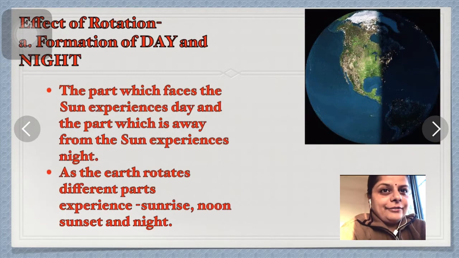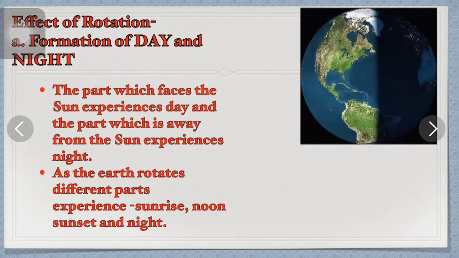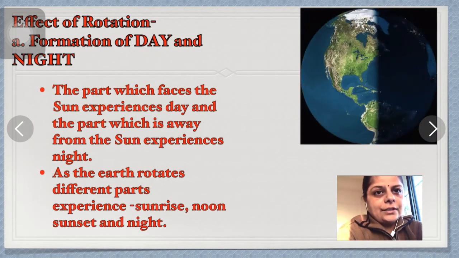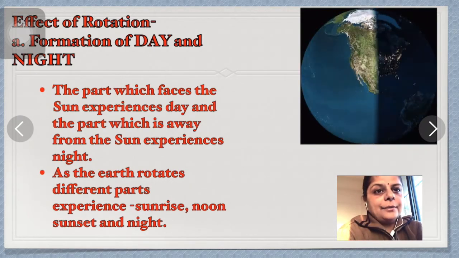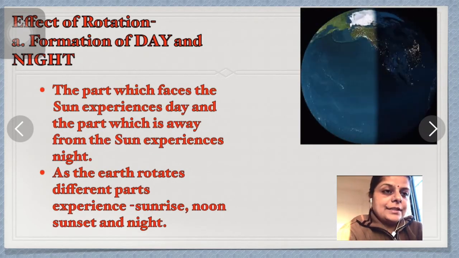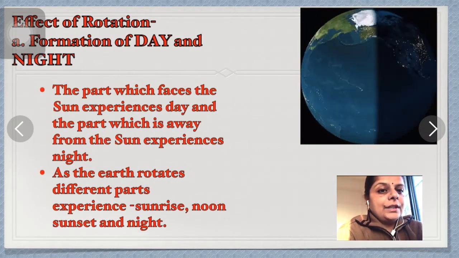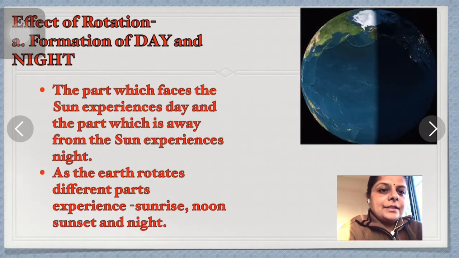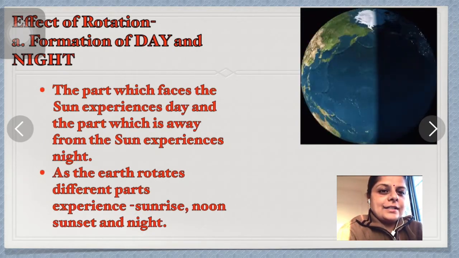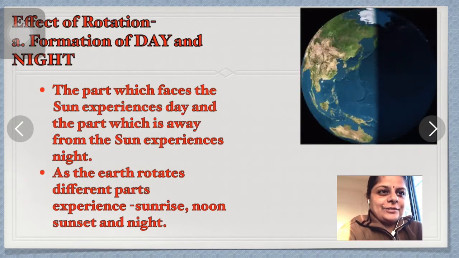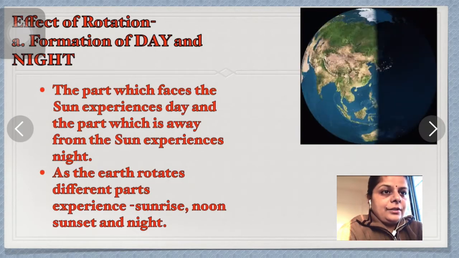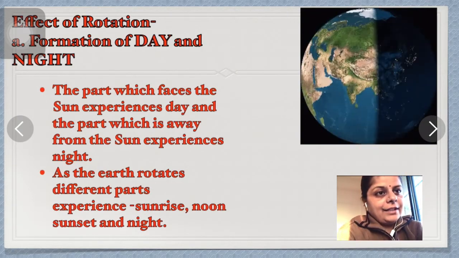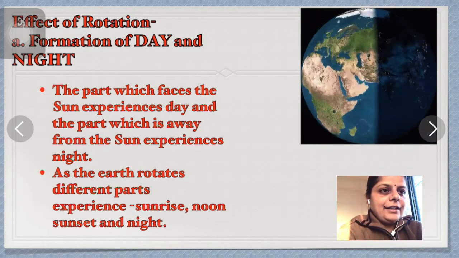Let's learn what are the different effects of rotation. First, formation of day and night, or occurrence of day and night. The part which faces the sun experiences the day, and the part which is away from the sun experiences the night. As the earth rotates, different parts experience sunrise, noon, sunset and night. You can see in this image the different parts of the earth facing the sun rays having daylight, and parts which are facing away from the sun are having night.